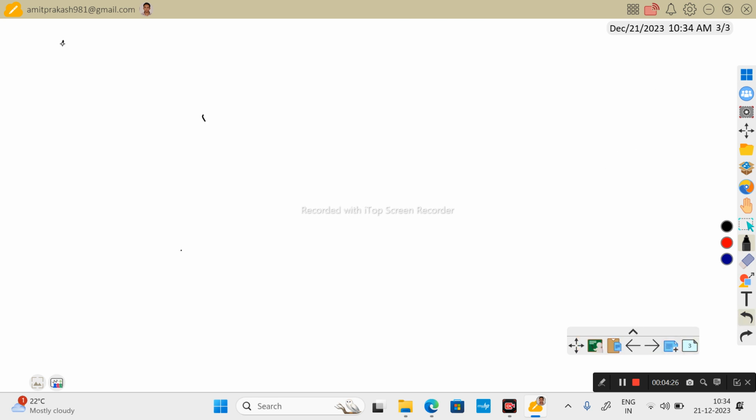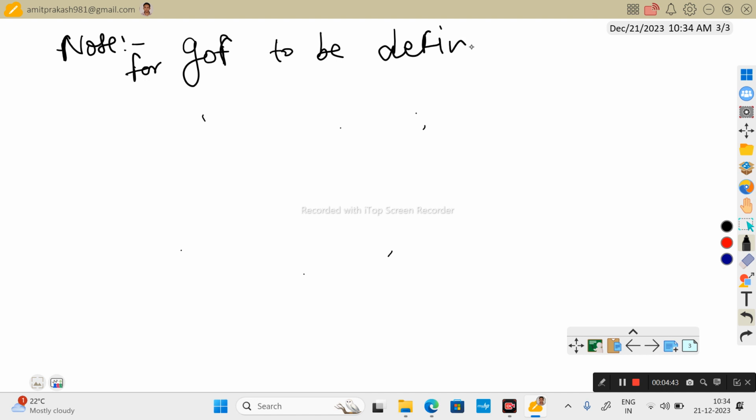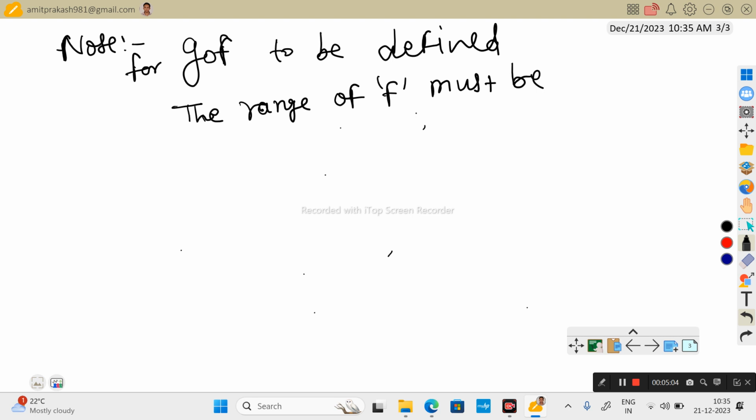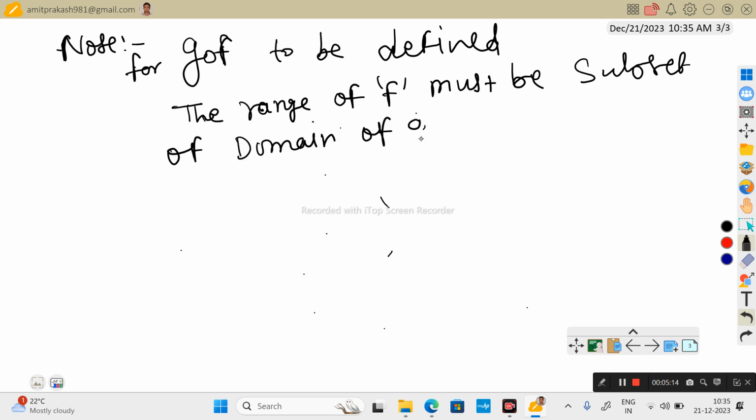Again, we note that for g o f to be defined, the range of f must be a subset of the domain of g.